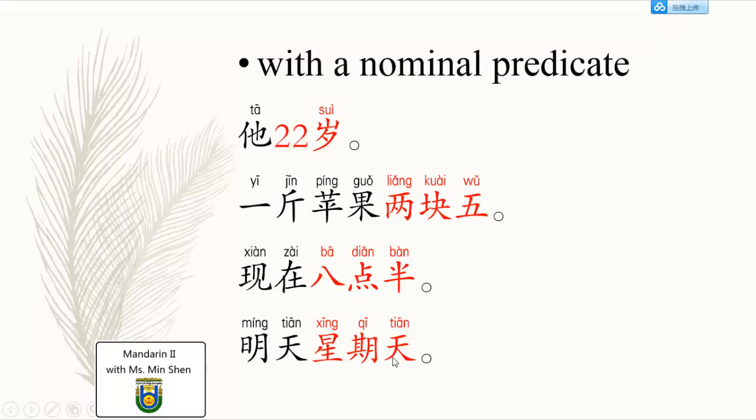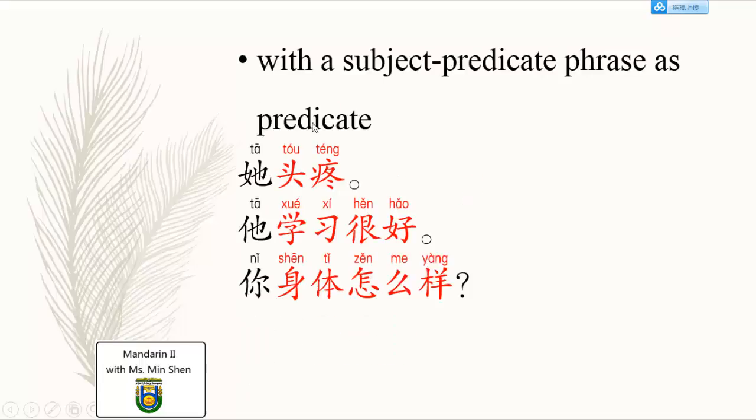Even though you may say there is no number, but 星期一、星期二、星期三, the weekdays, basically we use numbers. 星期天, Sunday, is a noun about number, so you can use it directly in the sentence as a predicate. No need to say 明天是星期天.